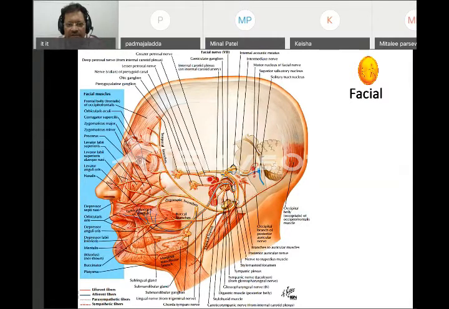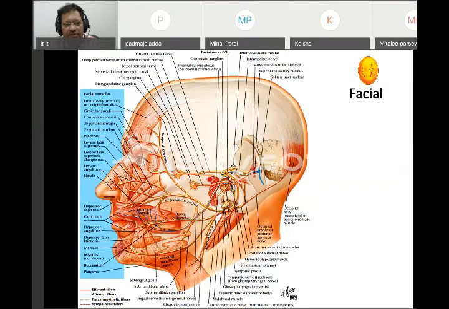this foramen is called the stylomastoid foramen, deep to the parotid gland, and then the nerve divides into 5 branches and supplies most of the muscles of facial expression. Some part of the facial nerve forms the chorda tympani nerve. Just remember the name today.